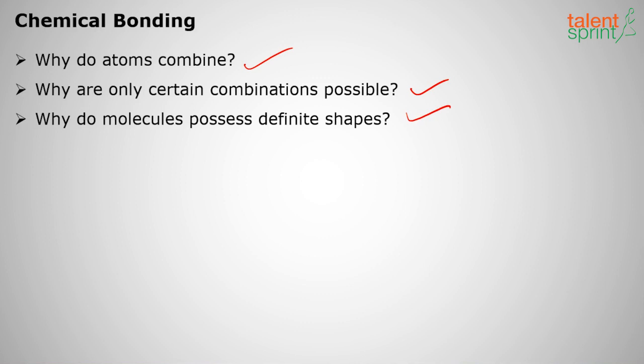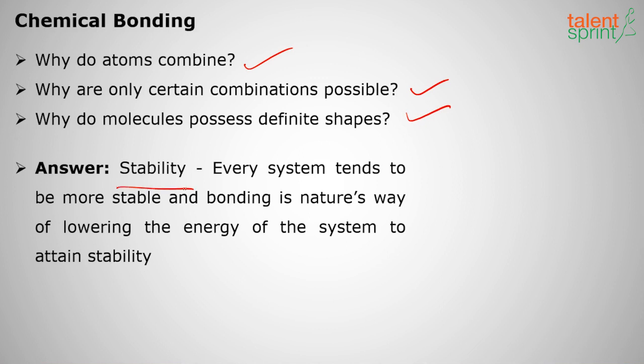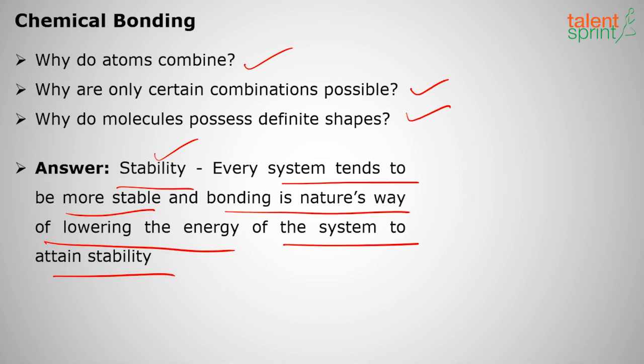I do have the same questions in my mind, and what is the single answer? Do we have different answers or a single answer? The only answer is, they combine for stability. So stability is the whole answer for chemical combination or chemical bonding. Every system tends to be more stable, and bonding is nature's way of lowering the energy of the system to attain stability.